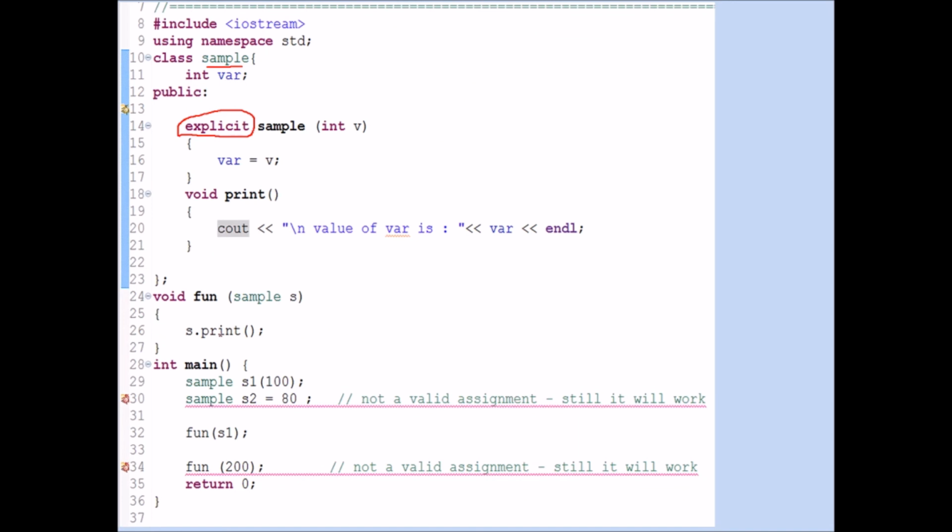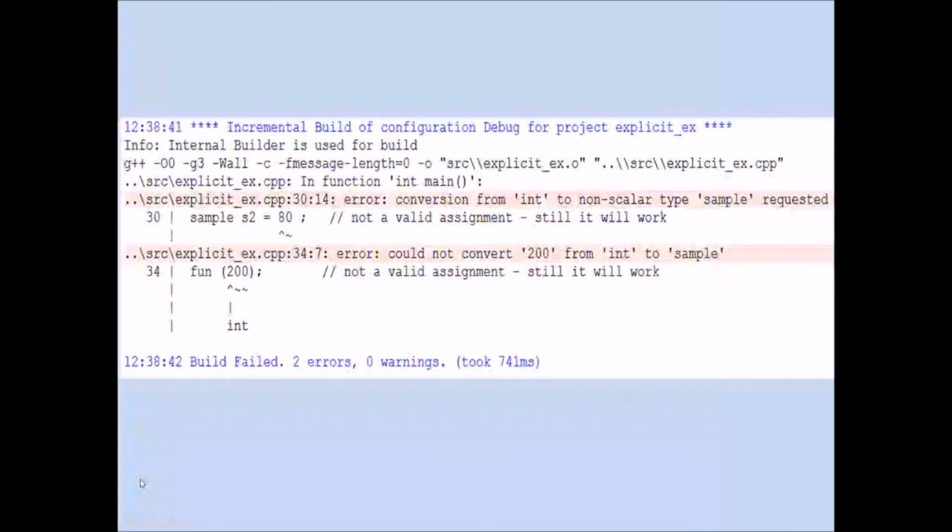The same function fun is there, but what is the change? See here, first I am declaring object s1, which is a valid statement, and then I am declaring object s2 equal to 80. Now your compiler will give an error here saying this is not a valid assignment. Now the third statement, here I am calling a function with the parameter s1. This is a valid call, but when I am calling the function with 200, it is not doing automated typecasting, and it is giving an error. So you can see here line numbers 30 and 34 both give errors.